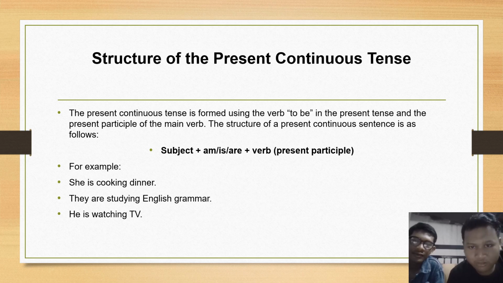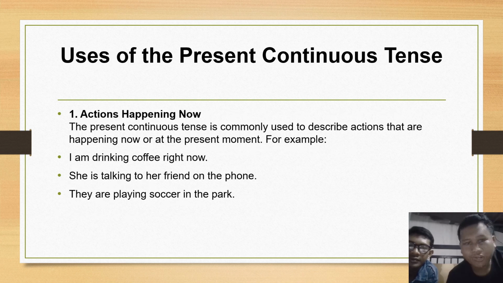The present continuous tense is formed using the verb to be in the present tense and the present participle of the main verb. The structure of a present continuous sentence is as follows. Subject plus am, is, are plus verb present participle. For example, she is cooking dinner. They are studying English grammar. He is watching TV.